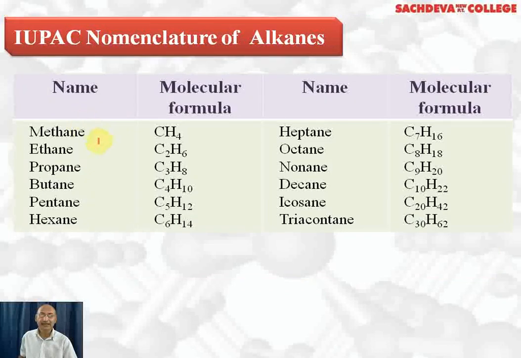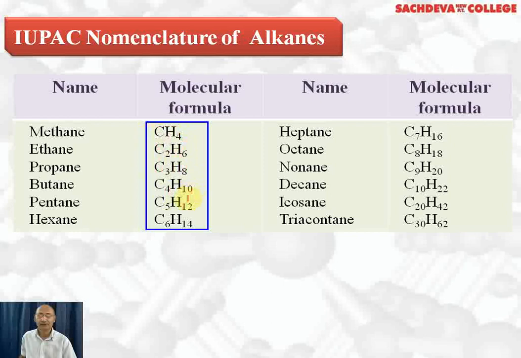Now we are taking the parent chain, how we decide. If there is 1 carbon atom, it is called methane. 2 carbon atoms, ethane. These formulas are derived from CnH2n+2. For example, if you put 1, you will get CH4. If you put 2, you will get C2H6. If you put 3, you will get C3H8.